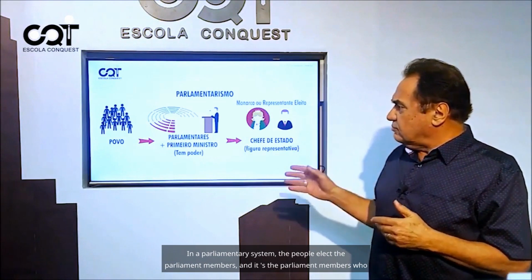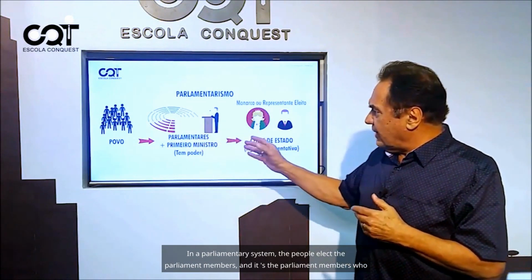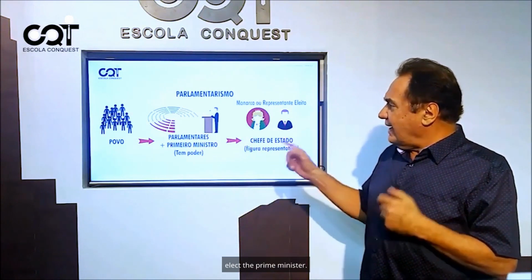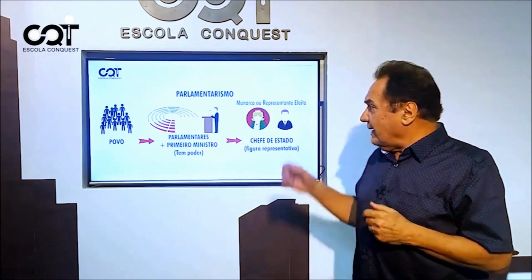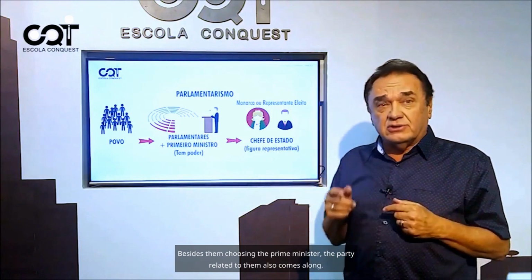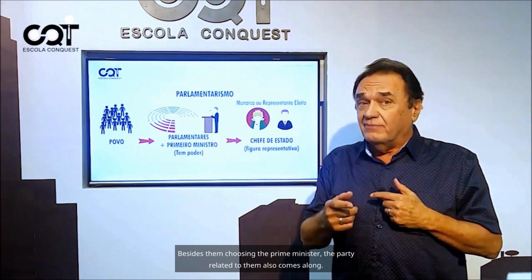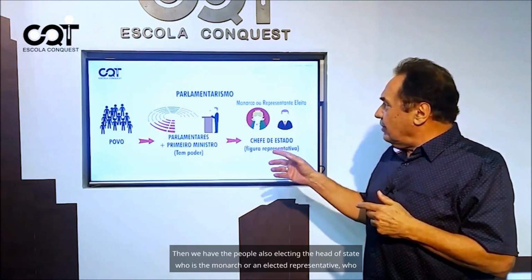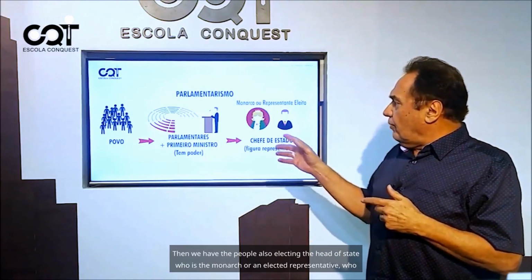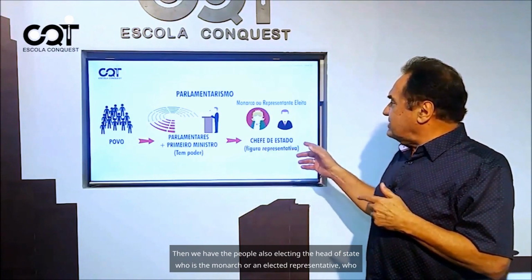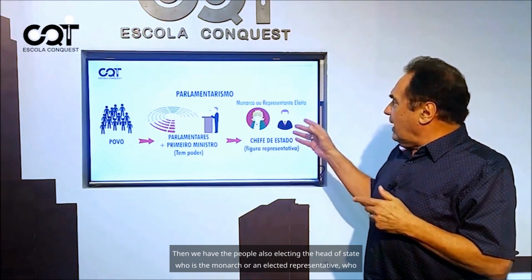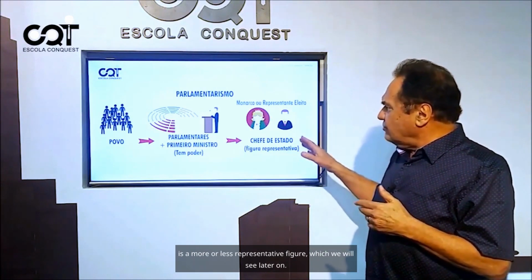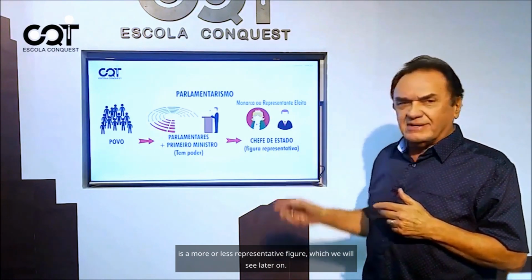In a parliamentary system, the people elect the parliament members, and it's the parliament members who elect the prime minister. Besides them choosing the prime minister, the party related to them also comes along. Then we have the people also electing the head of state, who is the monarch or an elected representative, who is a more or less representative figure, which we will see later on.